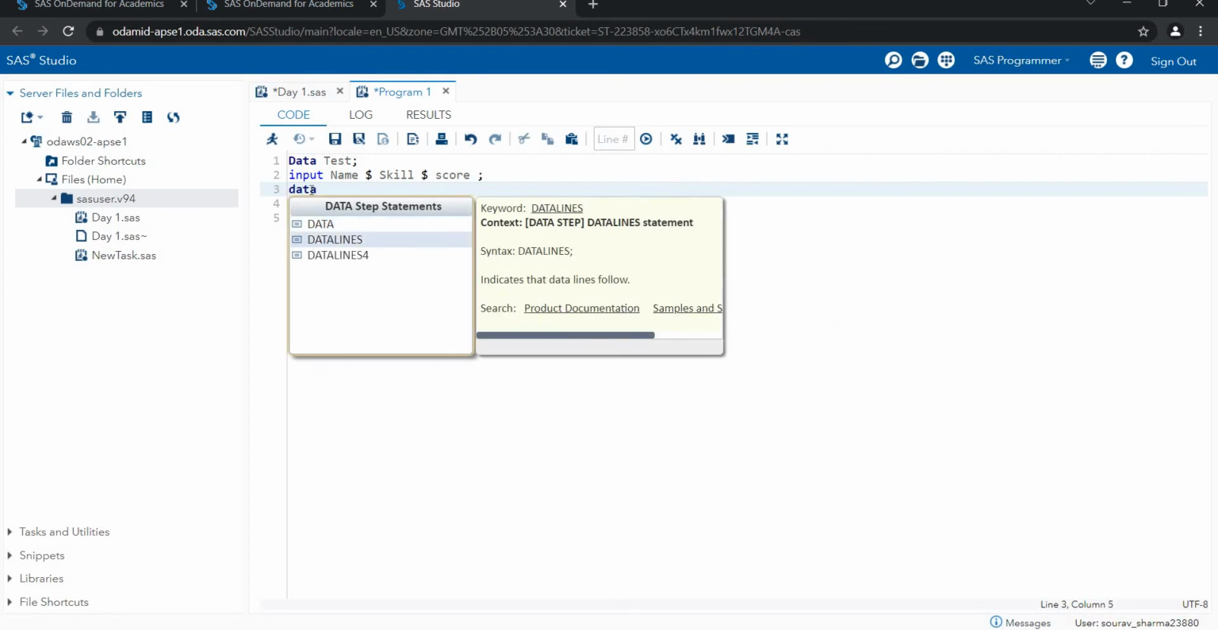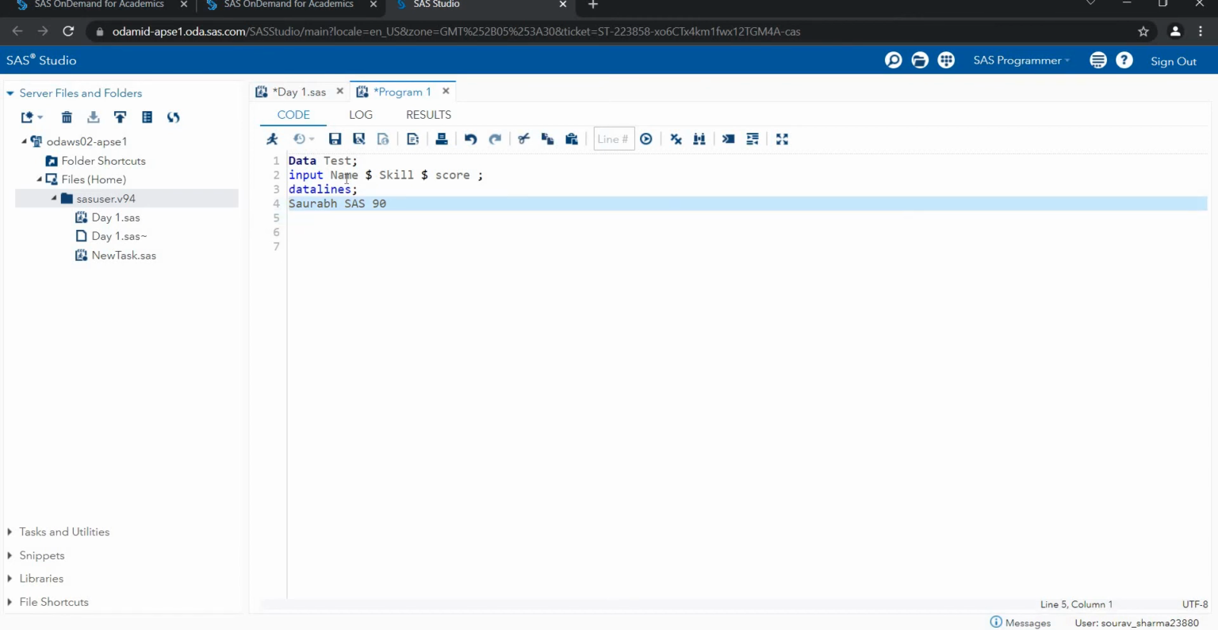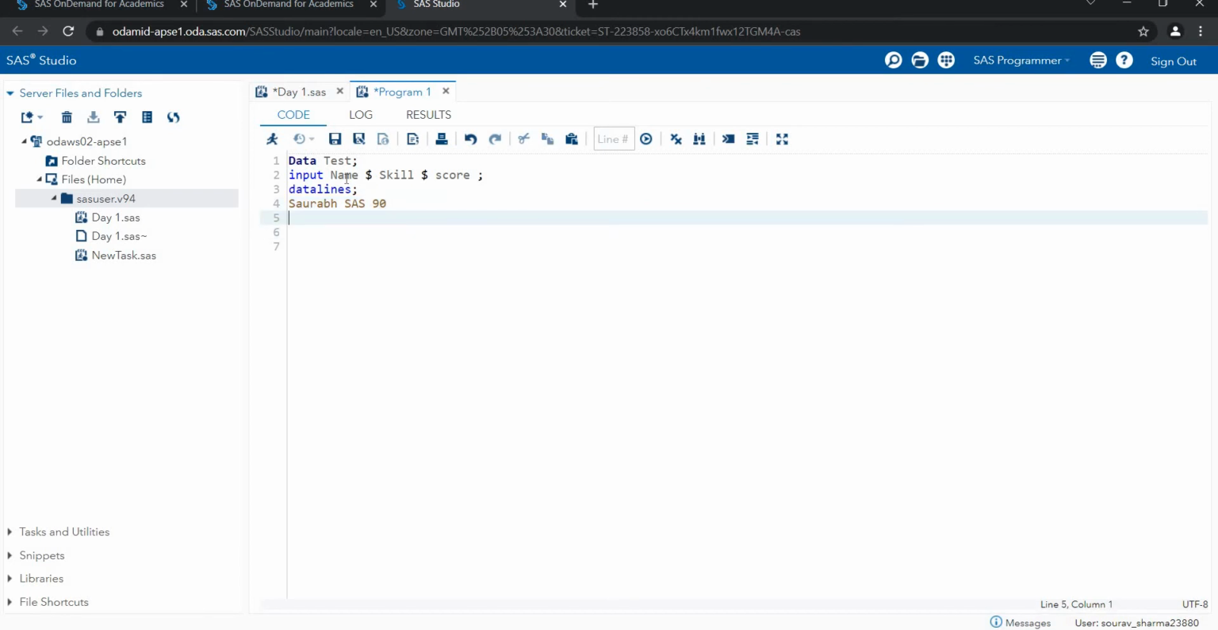Next I'm writing the data lines. So what are data lines? The column names are called the variables. Then how many observations? So I'm writing an observation here. Let's suppose name is Saurabh, skill is SAS, the score is 90. Then I'm writing another observation. So observation means rows. First row is this, second row is Arshad.